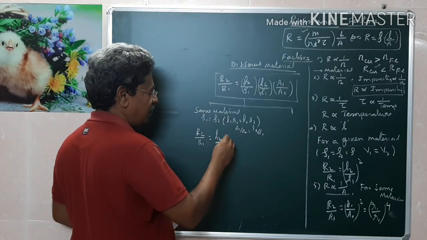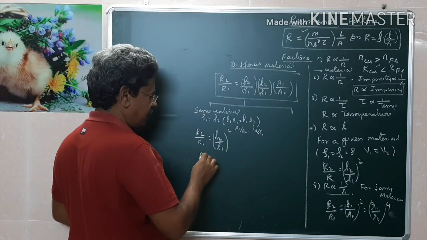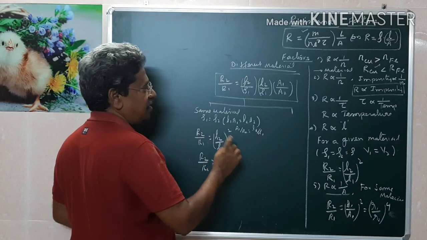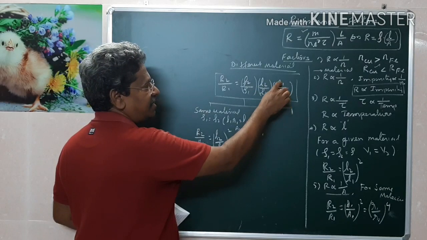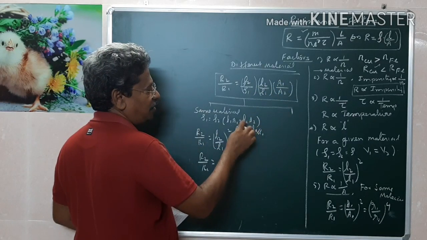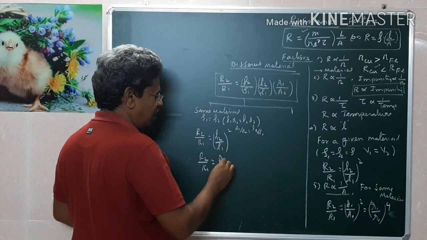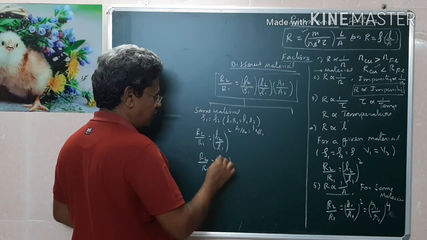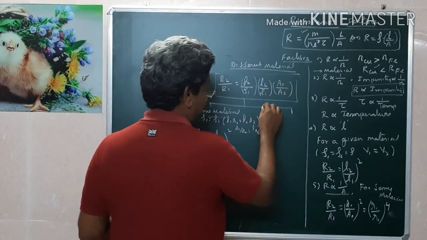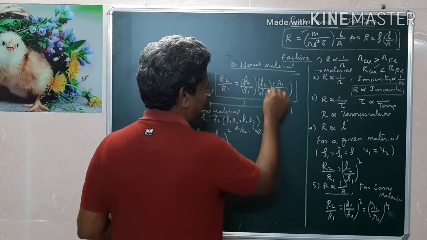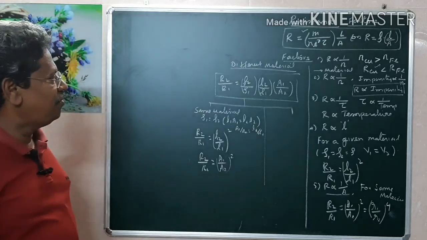by L1 whole square. Similarly, for the same material, if the area is increased, then A1 by A2 will be L2 by L1. Therefore, L2 by L1 is also A1 by A2. This will become A1 by A2 whole square. For a different material, you have to use the entire formula, the same formula.